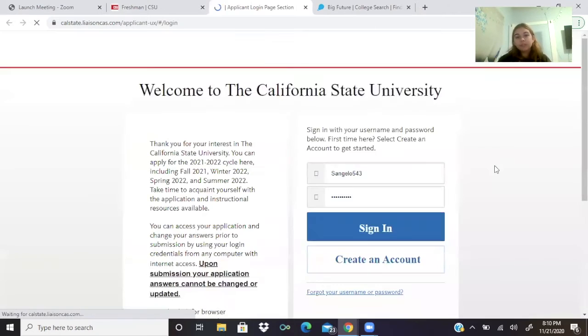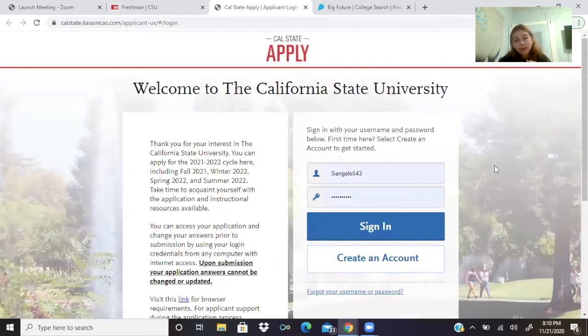So it's going to bring you to this screen, and if you don't have an account already, go ahead and create an account. Use your personal email, not your school email, because once we graduate, we no longer have our school emails, so we don't really want to be using it. So we're going to sign in. I already have an account because I've already applied to my schools, but yeah, here's my login, so sign in.